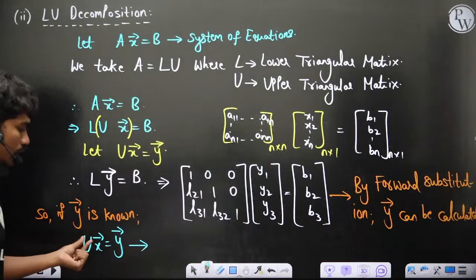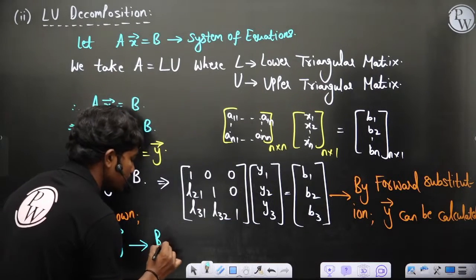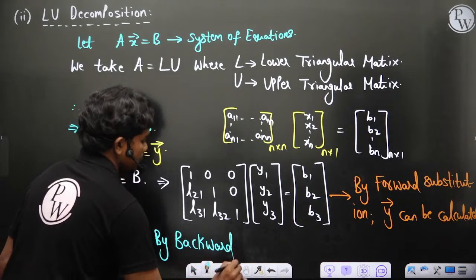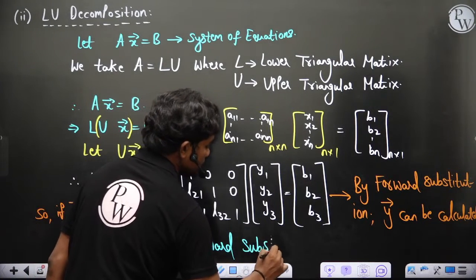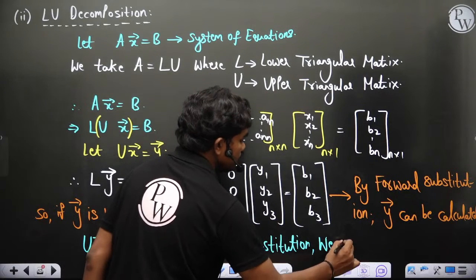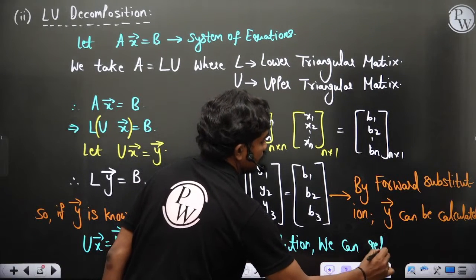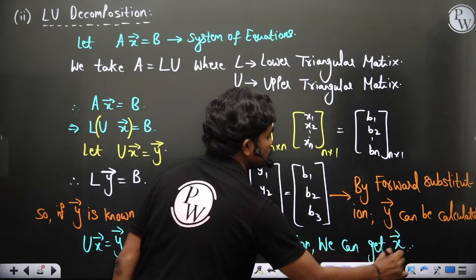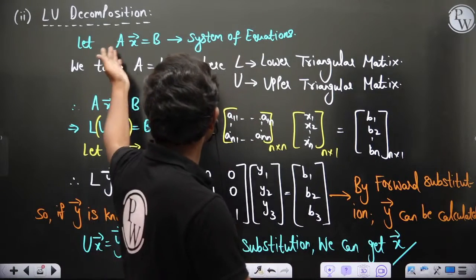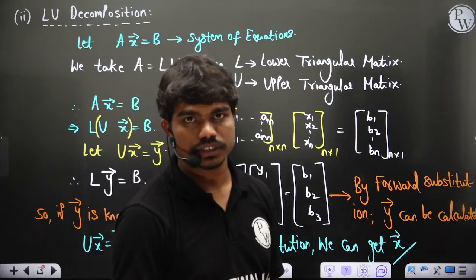So if Ux is equal to Y, by backward sweeping, or by backward substitution, we can get X. You can calculate what X is. That's it. And if X is known, that's the story. That's what you want. X can be calculated for the system of equations.